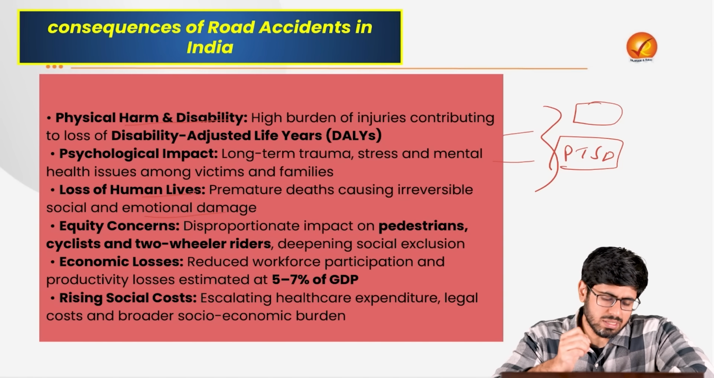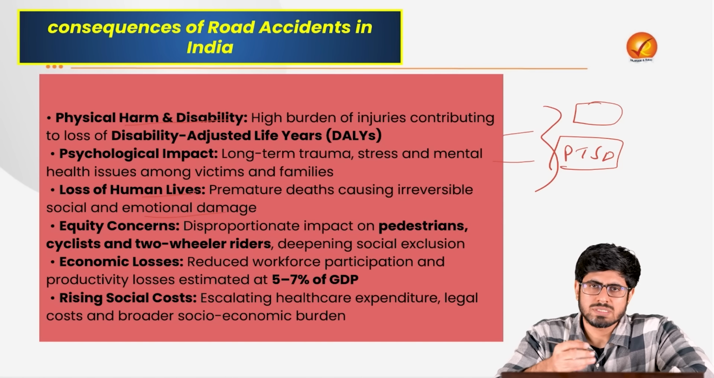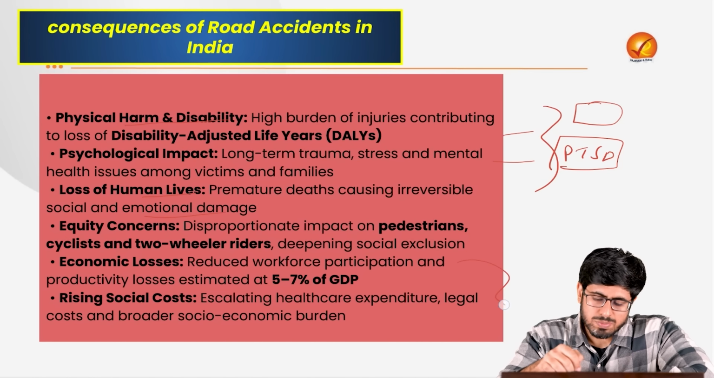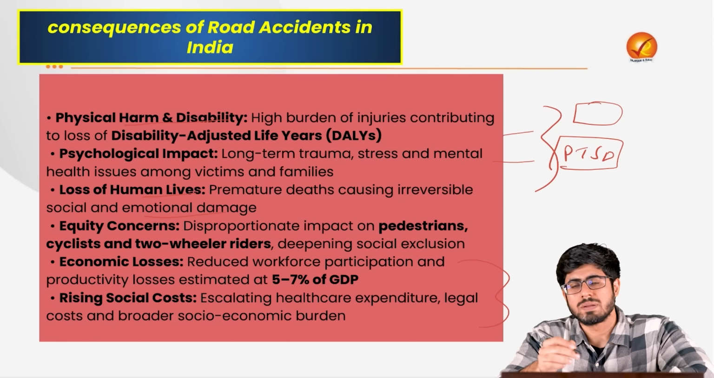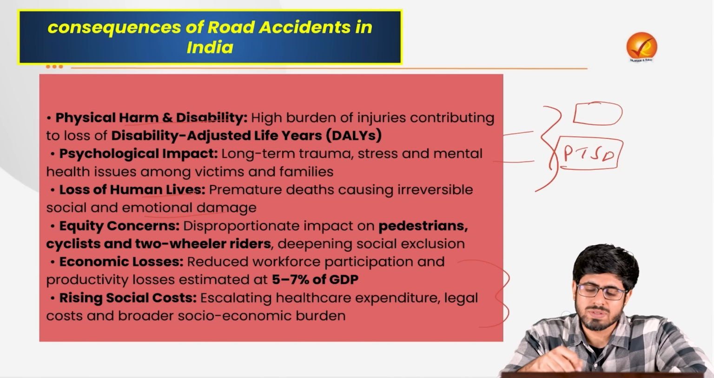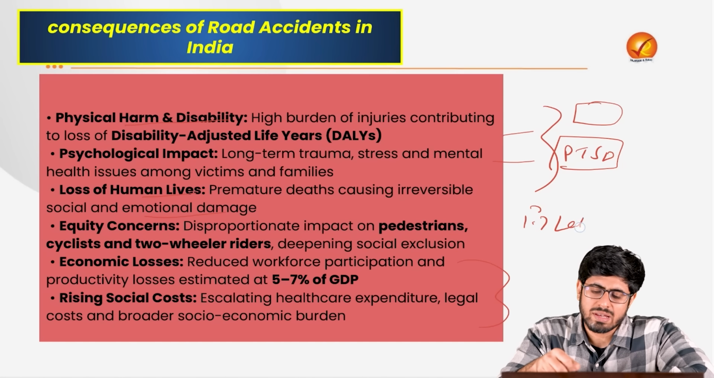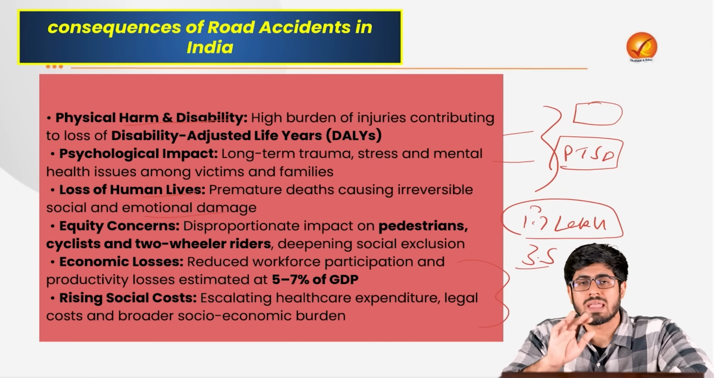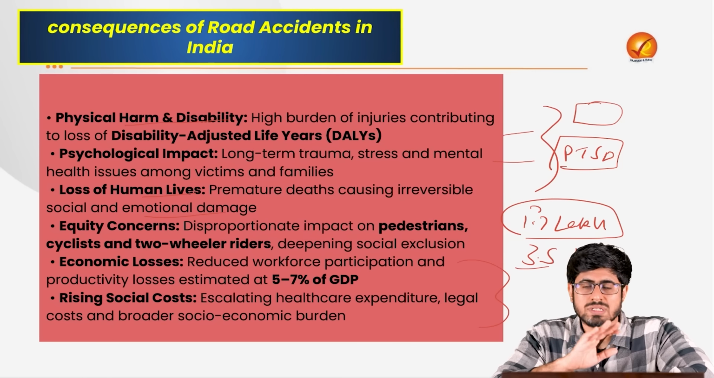It leads to equity concerns because most of them are pedestrians, as we discussed. Most of them are poor people who don't even have enough money to pay for the treatment. We have economic issues because it leads to loss of GDP, the very demographic dividend that we are so proud of. At least 5 to 7% of our GDP is lost due to these accidents because we are having at least 1.7 lakh deaths every year. If we combine it for 2 years, it was 3.5 lakh deaths happening every 2 years in our country, the most in the world.